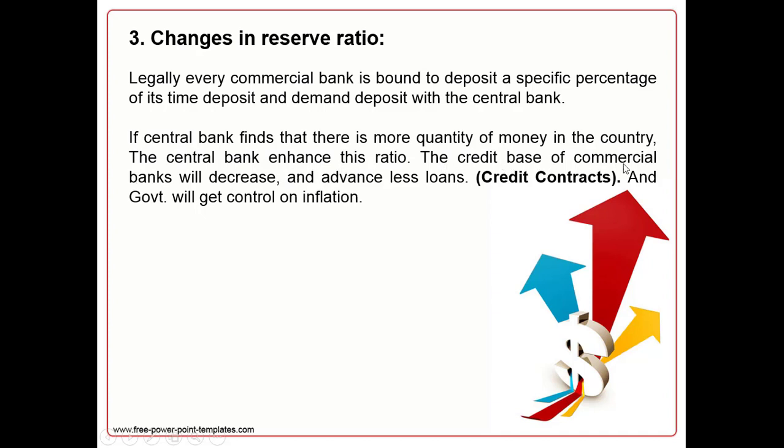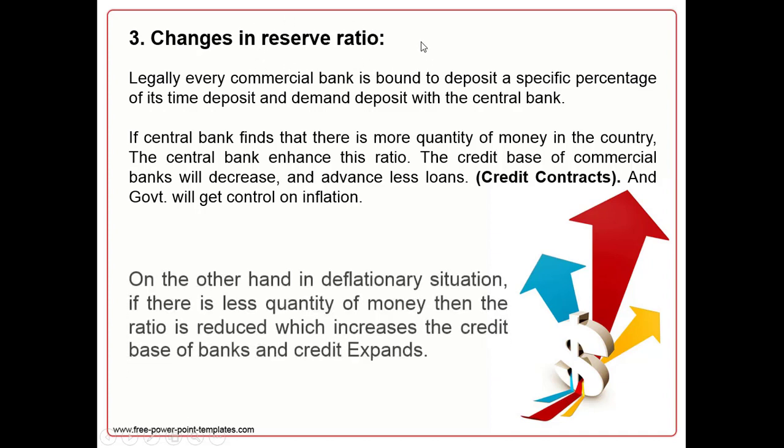So the credit base of commercial banks will decrease. Now commercial banks will have less money to give loans, which leads to credit contraction. In this situation, inflation will be controlled in the country. So it's very simple. If there is inflation in the country, to control the inflation, central bank will increase the reserve ratio, and vice versa.